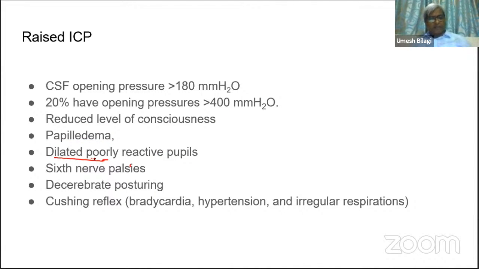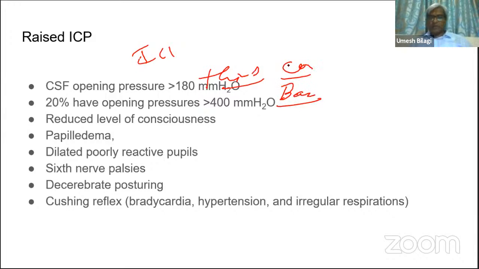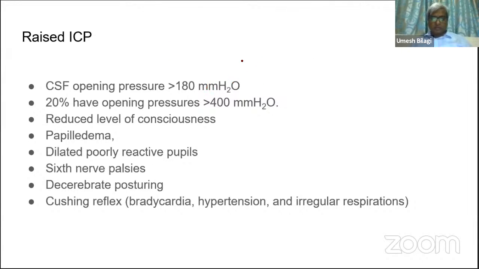The pupillary reflexes will be damaged due to raised ICT. Third nerve compression can occur at the base of the brain because of transtentorial herniation. What is a tentorium? This is a skull.